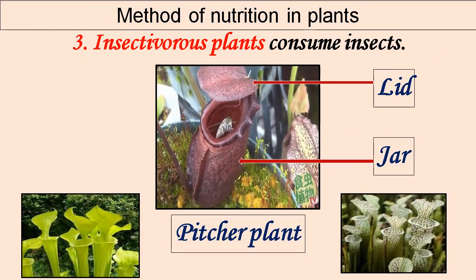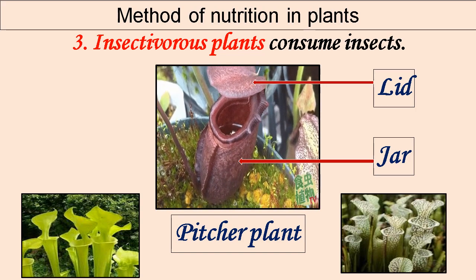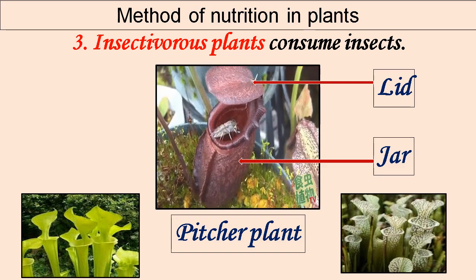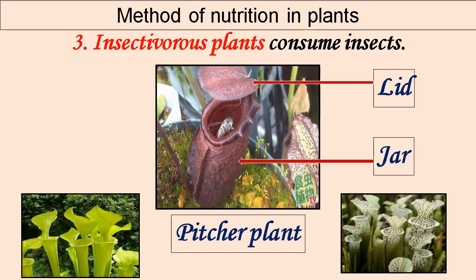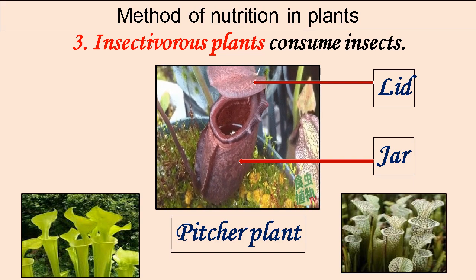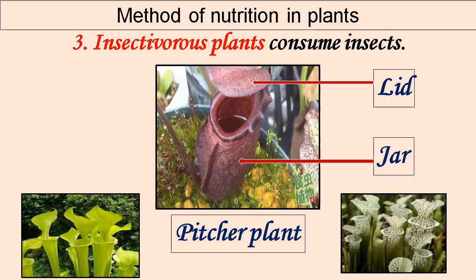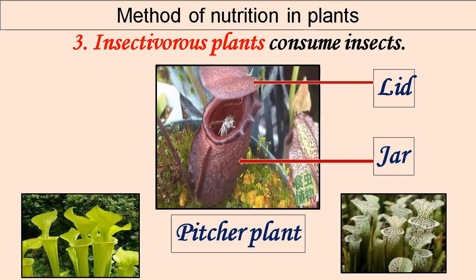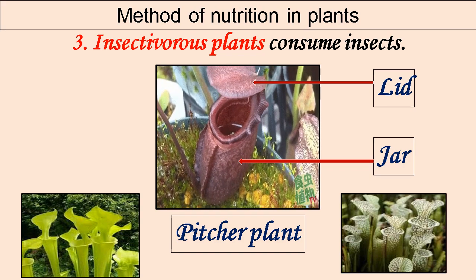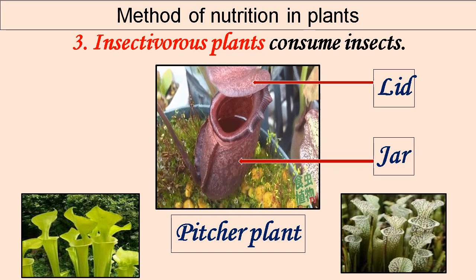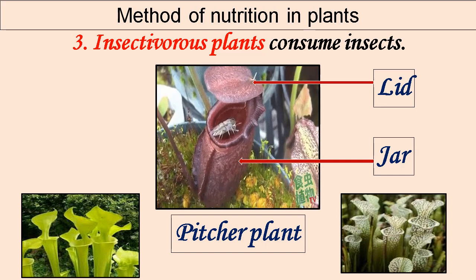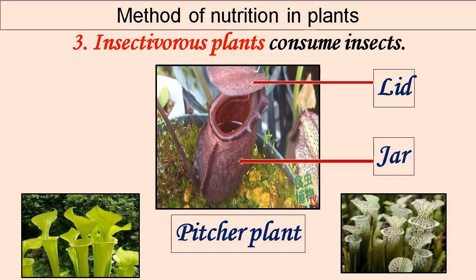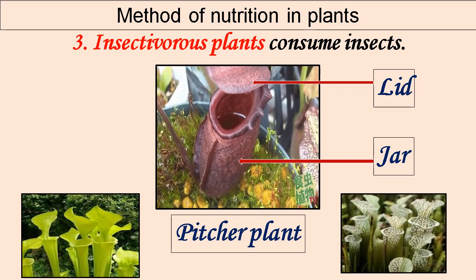Third type of plant is insectivorous plants. Some plants consume insects and are said to be insectivorous plants. Insectivorous plants derive their nutrition by trapping and consuming animals, mainly insects. For example, pitcher plant. A pitcher plant has a modified structure. It has a jar-like body and a lid on the top, as shown in the picture.